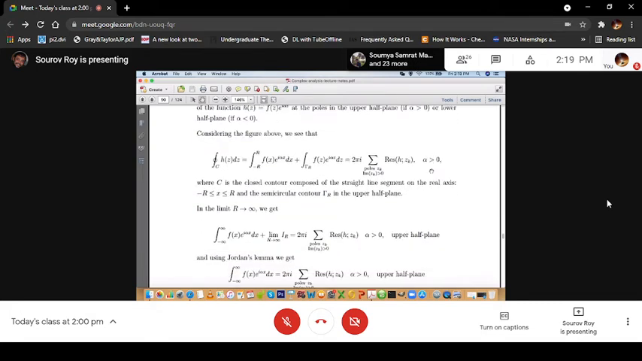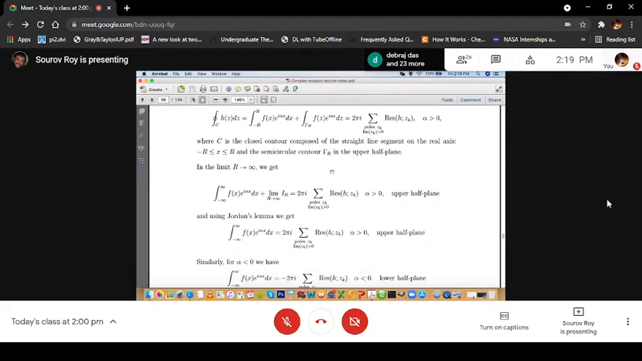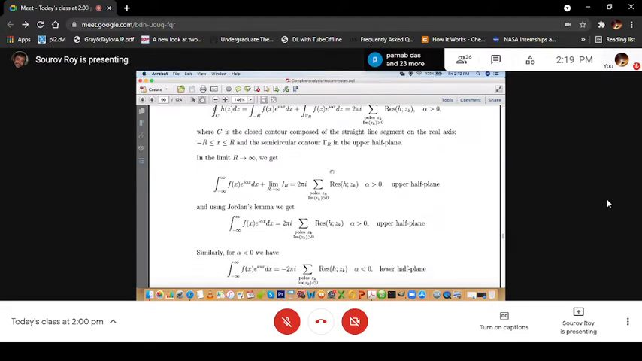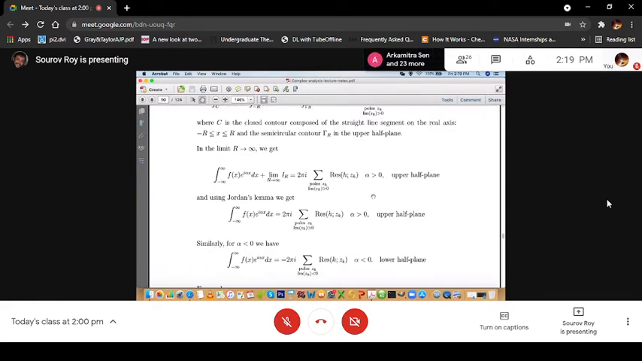Okay, so in the limit r tending to infinity, this is the integral from minus infinity to infinity of f(x) e to the power i alpha x dx, and we know that using the Jordan lemma, in the limit r tending to infinity, I_R, which is the I_R that we have discussed, goes to 0. So this real integral of f(x) e to the power i alpha x dx is equal to 2 pi i times the sum of the residues of the function h at the poles z_k in the upper half.